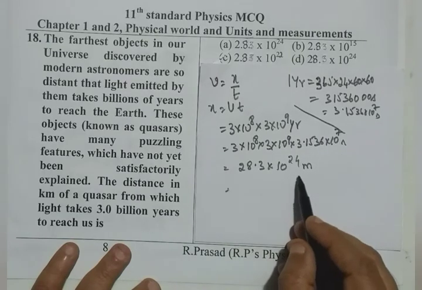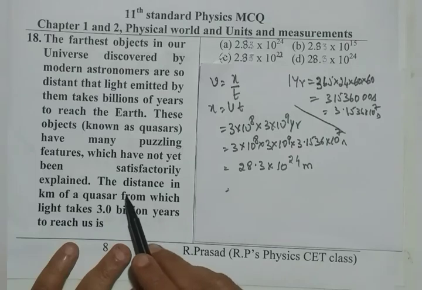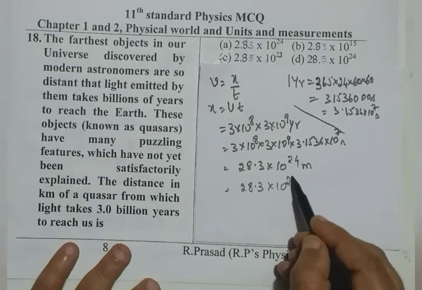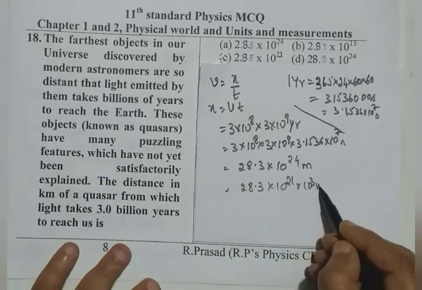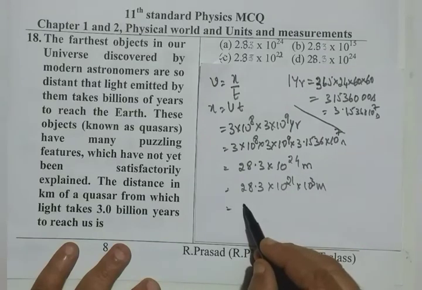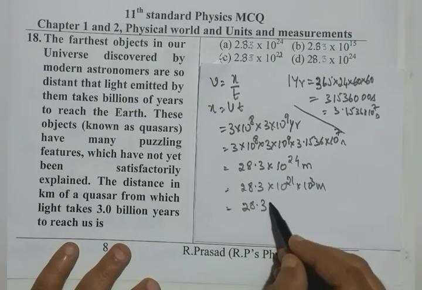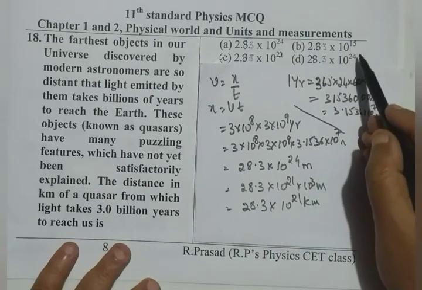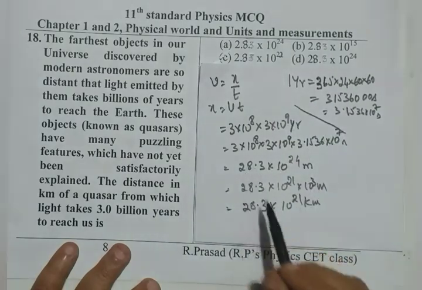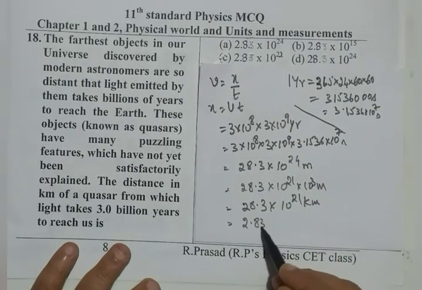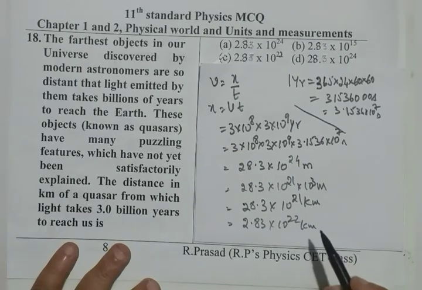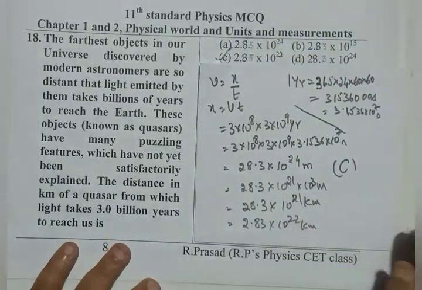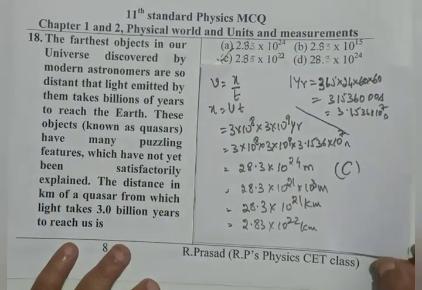Now we want to convert it into kilometers. What is asked there? Kilometers means 28.3 10 raised to 21 into 10 raised to 3 meters. 24 can be written like this, which can be written as 28.3 10 raised to 21 kilometer. But observe, we are not given with 21, so we have to shift the point. 2.83 10 raised to 22 kilometer we can write. So looking at the options, option C is correct. Option C is correct. So that is the question number 18.